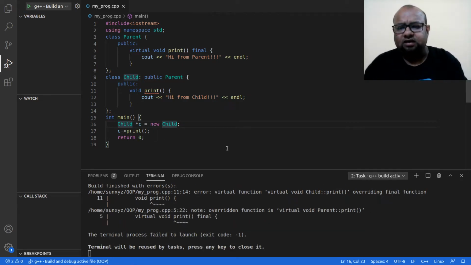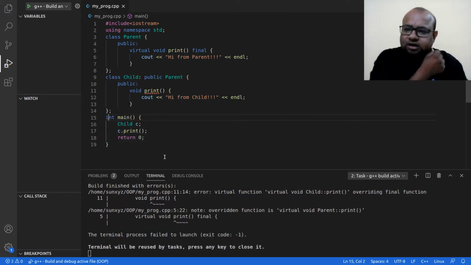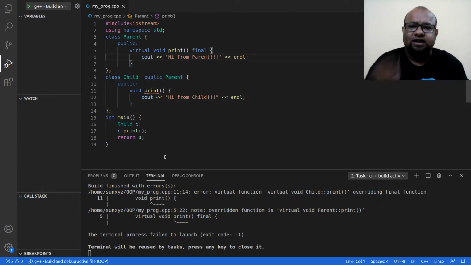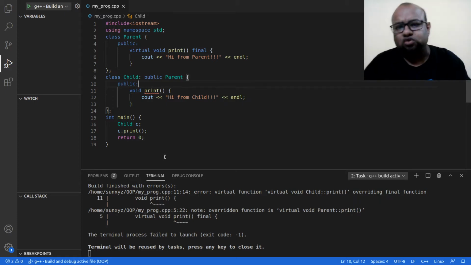Or instead of a pointer in heap memory, I can create this object in stack memory, and the problem is still going to be there. So what I'm doing anywhere else does not matter. When I am talking about making this method final, what I mean is that any class that inherits from this class cannot override this method. So this is use one of final.